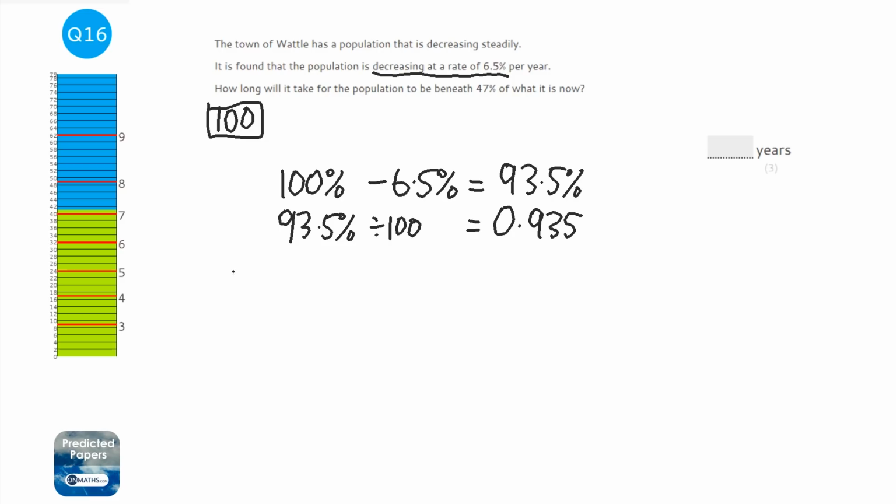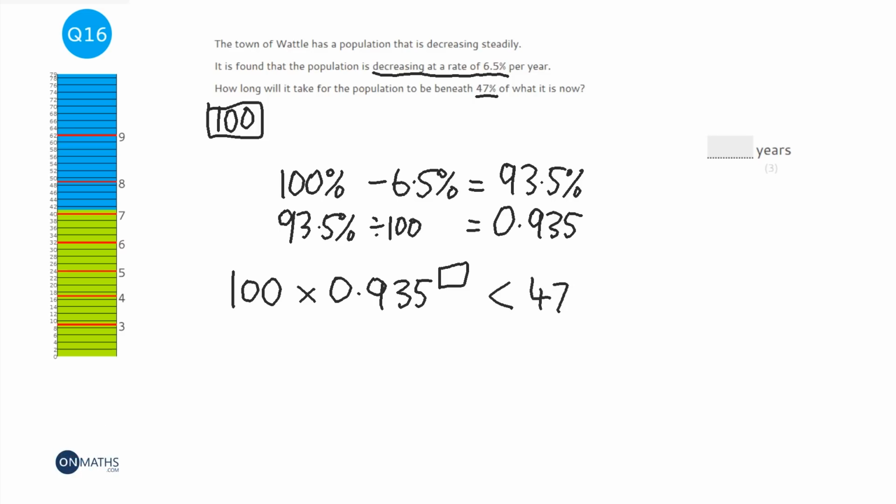Okay, so we've got 100. And what I want to do is figure out how many times I need to multiply it by 0.935. So there's a power here which we don't know yet, to get the answer that is less than 47% of it. The reason I picked 100 as my made-up quantity is because 100 is nice and easy, because 47% of 100 is 47. So we need it to be less than 47.